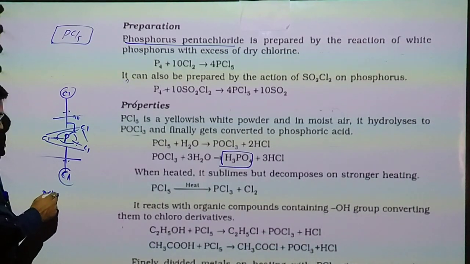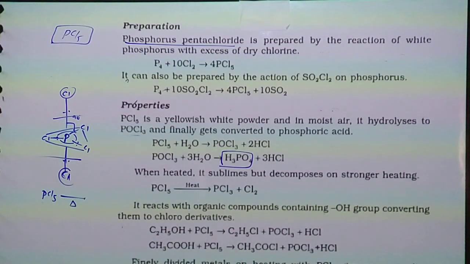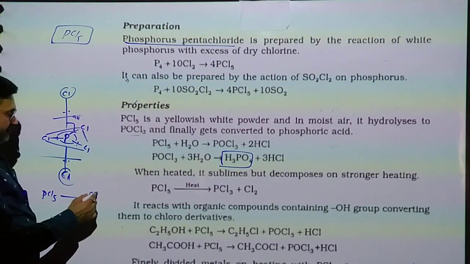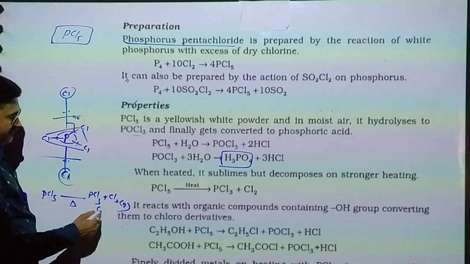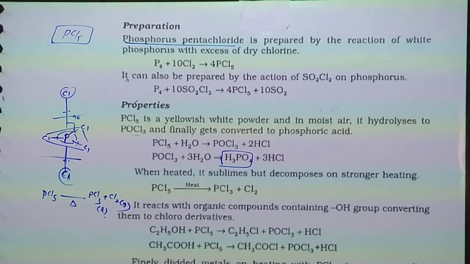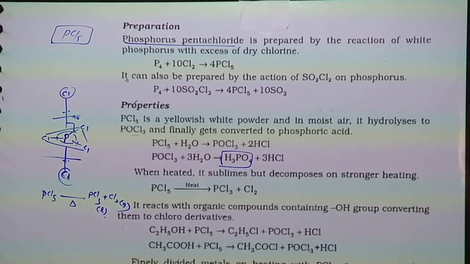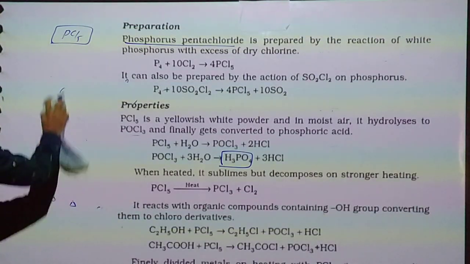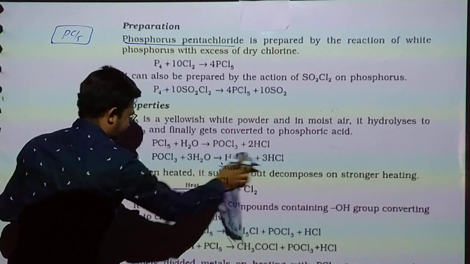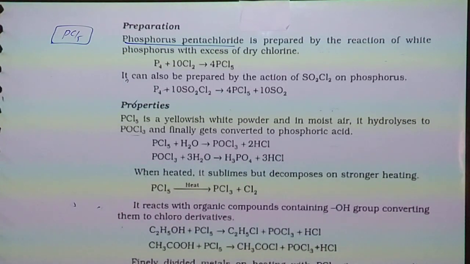PCl3 is more stable. So on heating it gives decomposition: PCl3 and Cl2 gas. When heated, it sublimes but decomposes on strong heating. If you give more heat, it decomposes and gets converted into PCl3.